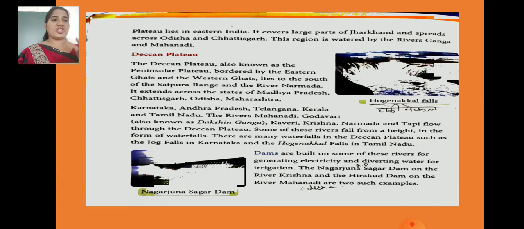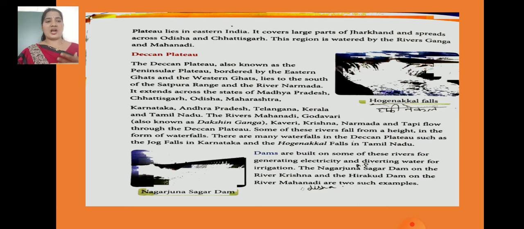Falls. See the pronunciation, I have even written it in Hindi also. Hakinakal. It is not Hukanakal. Hakinakal. Okay, children. This fall we can see in Tamil Nadu. So dams are also built in this plateau, children, on some of these rivers for generating electricity and diverting water for irrigation also. The Nagarjuna Dam is a very important dam. So in which plateau does Nagarjuna Dam lie? Yes, in the Deccan Plateau, children.